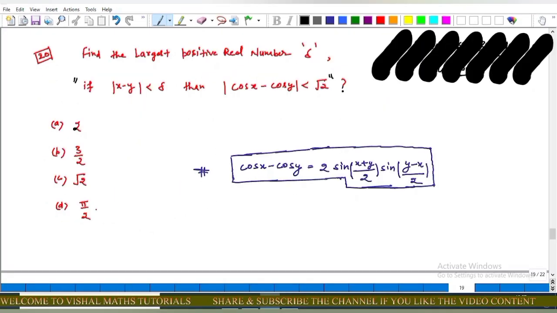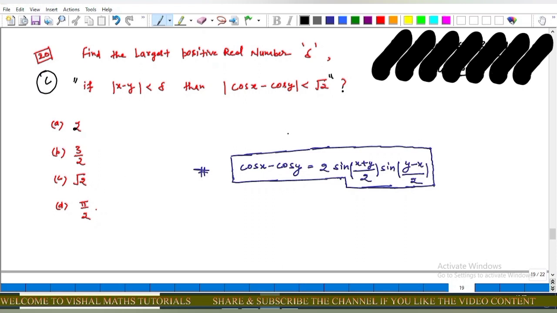Now come to the next memory-based question of CSIR-NET, question number 20, and this question is from part C. The question is: find the largest positive real number delta such that for the statement, that is, if mod of x minus y is less than delta, then mod of cos x minus cos y is less than root 2, and the options are 2, 3 upon 2, root 2, and pi upon 2.